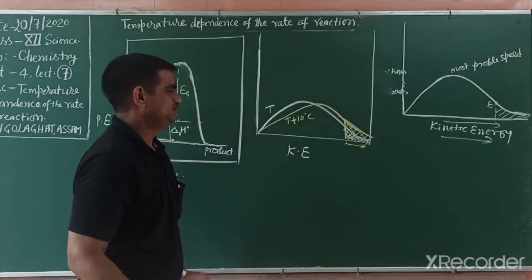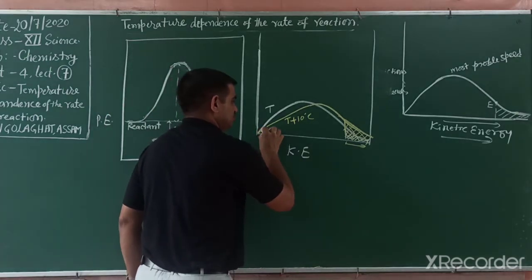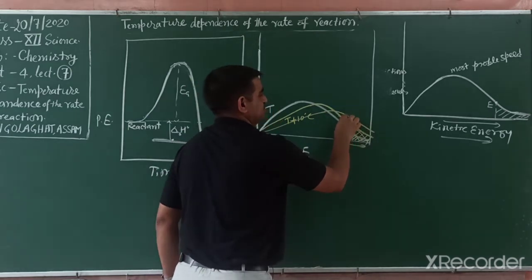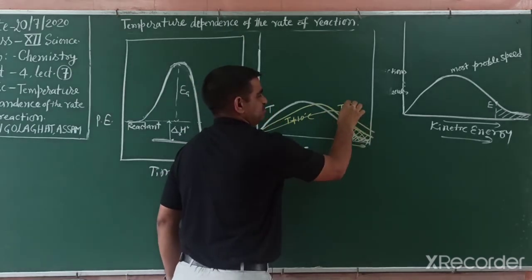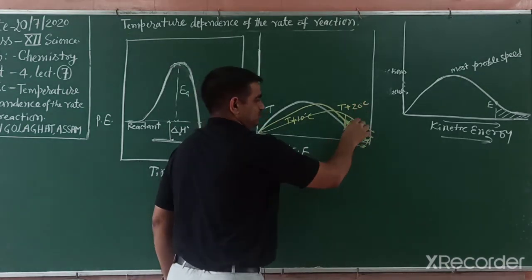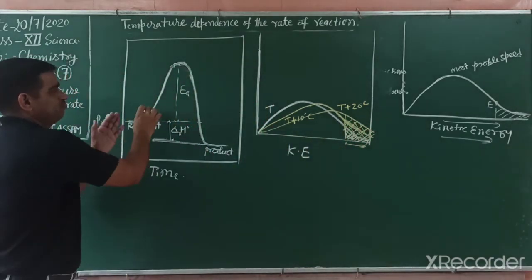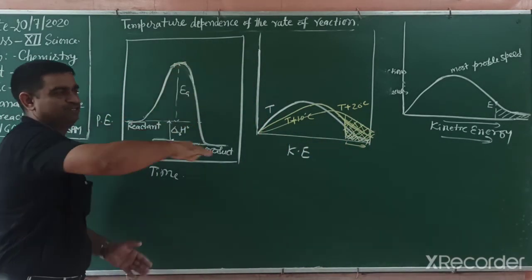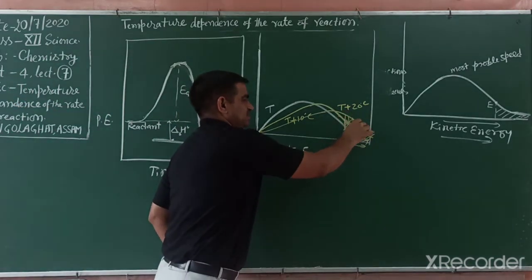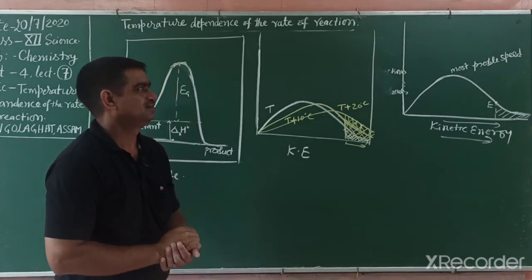Then if you further increase temperature, this graph also shifts further, like this. This temperature is known as T plus 20 degrees Celsius, meaning just double again, so this is triple times. So students, due to this reason, more molecules cross the energy barrier and the speed of the reaction increases. That is the reason why the reaction speed increases when temperature increases.